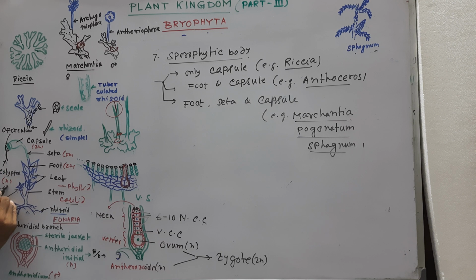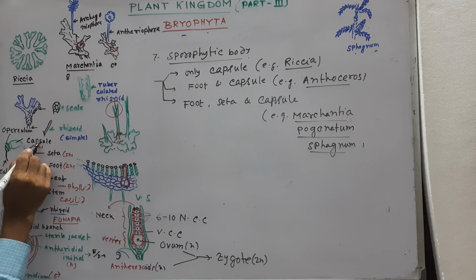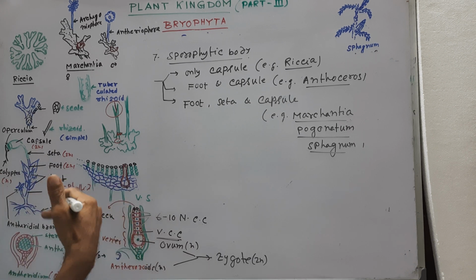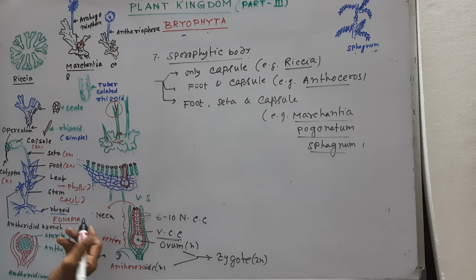Look here, this is N, haploid, but the other parts, that is capsule, seta and foot, are 2N. Why is it haploid in nature? Because it develops from the ventral canal cell. The ventral canal cell does not get destroyed during fertilization, it remains active and ultimately forms the calyptra. So when a question is framed on ploidy level, sometimes the ploidy of the calyptra is asked, then you have to say it is N in nature. It is an exceptional part.